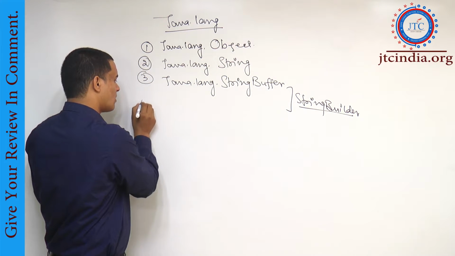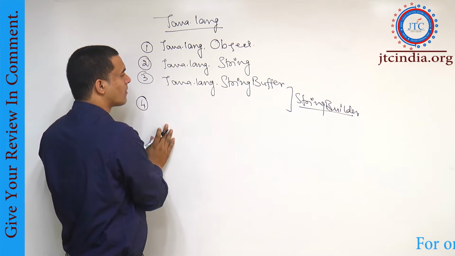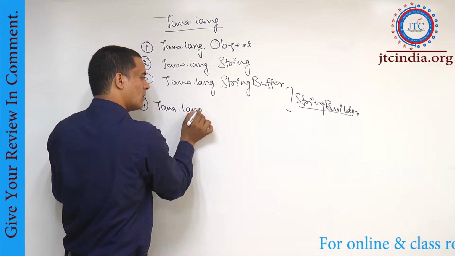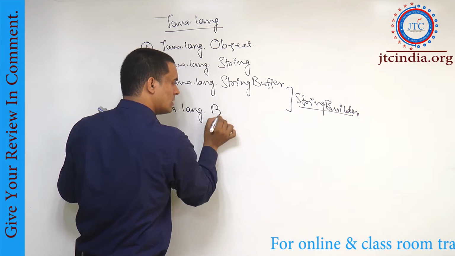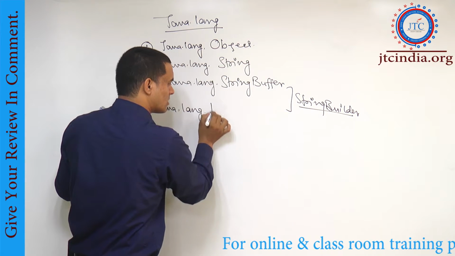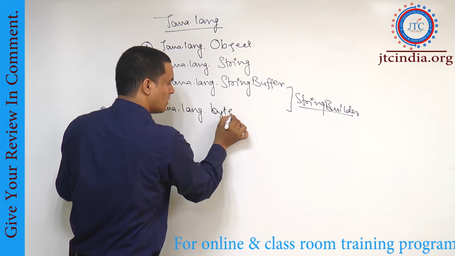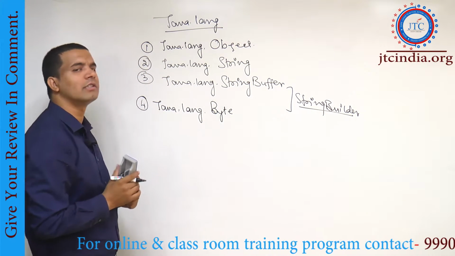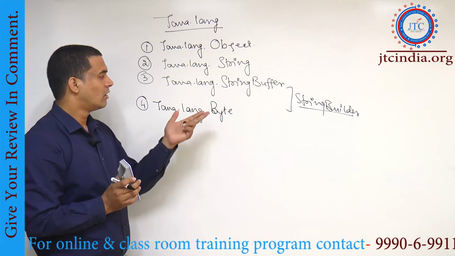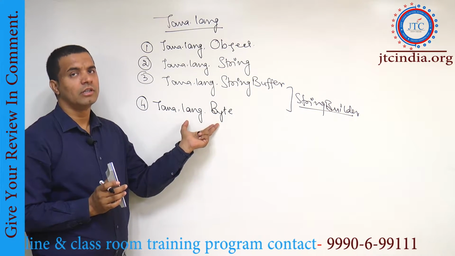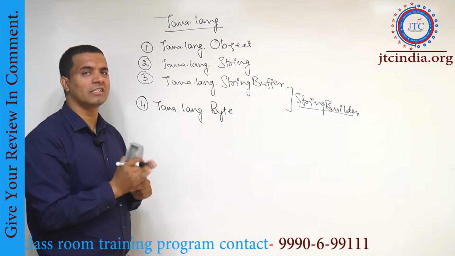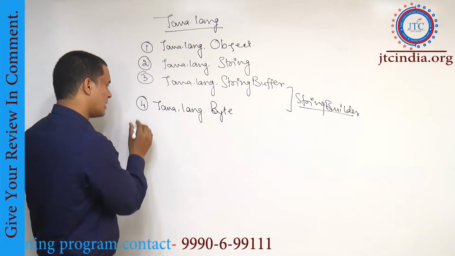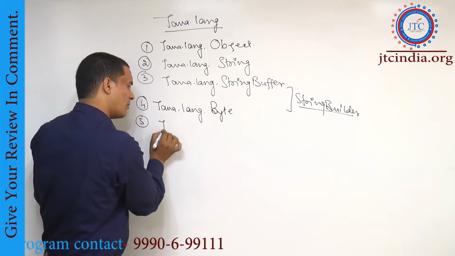Now the fourth one is java.lang. Which one now? It is the Byte class. This Byte is written with a capital letter, understand this, because it is the name of a class first. It is not a primitive data type. It is a special class available inside this package called the java.lang package. Similarly, when I am writing here